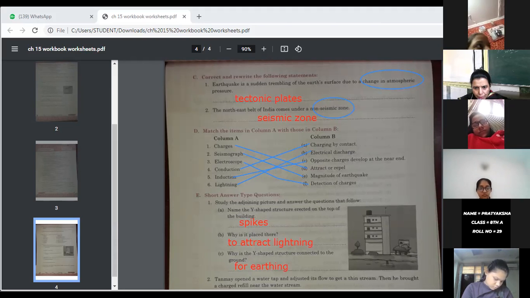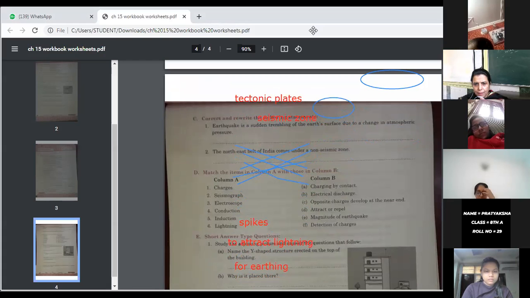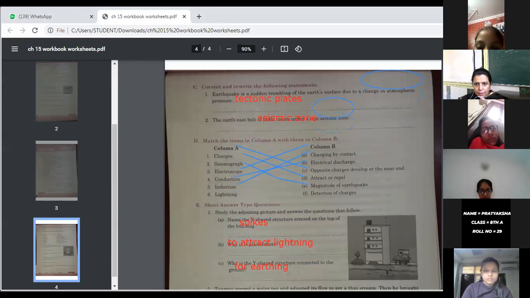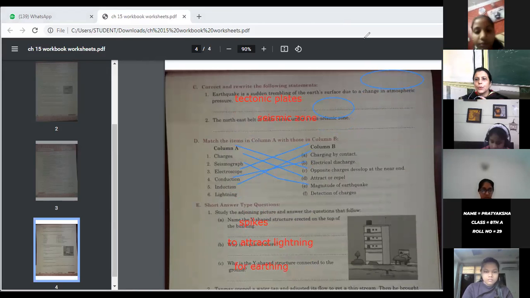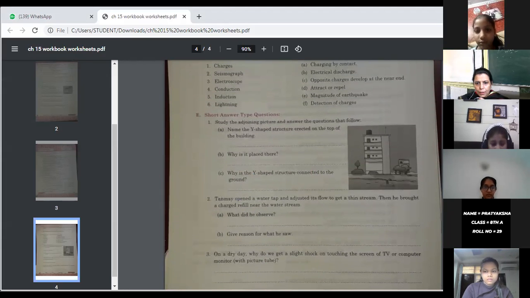Then he brought a charged refill near the water stream. What did he observe? Give reason for what he saw. Children, you have done these questions. Should I erase the upper part? Yes, ma'am.